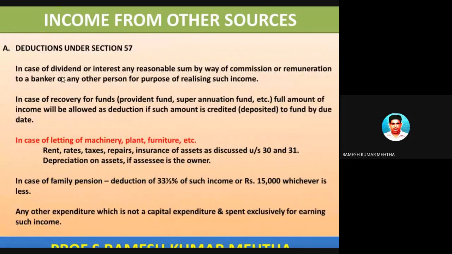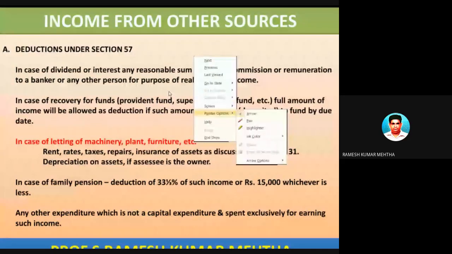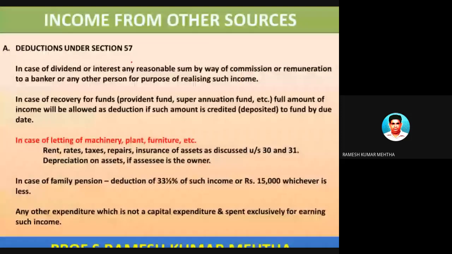Let's talk about deductions under section 57 of income from other sources, under section 57 of the Income Tax Act, 1961. In case of dividend or interest, any reasonable sum by way of commission or remuneration to the banker or any other person for the purpose of realizing such amount.